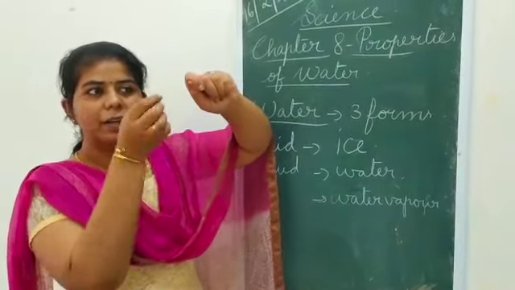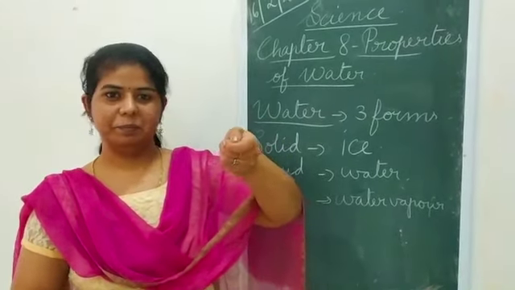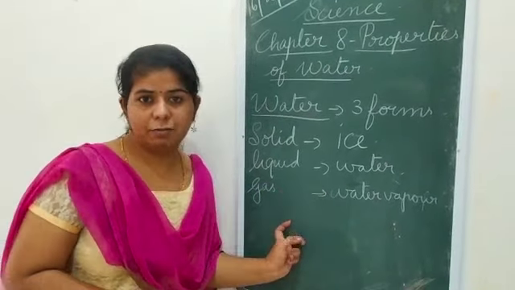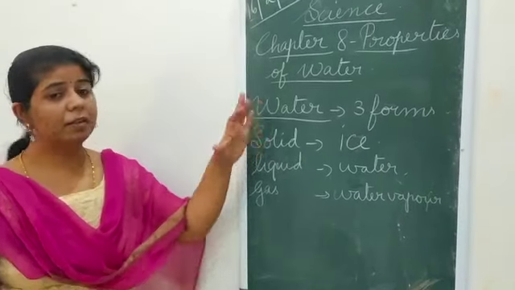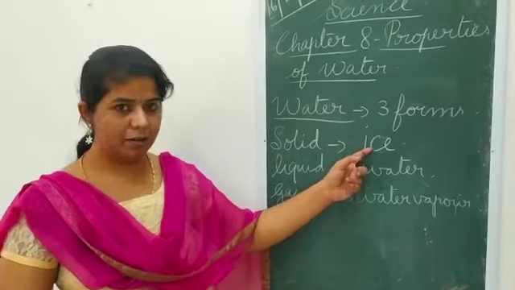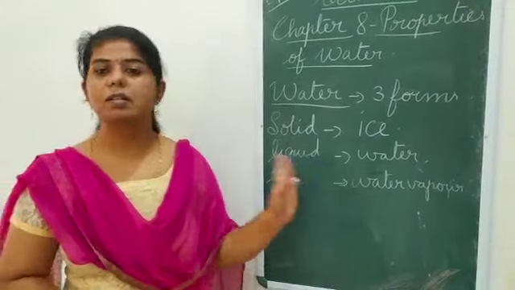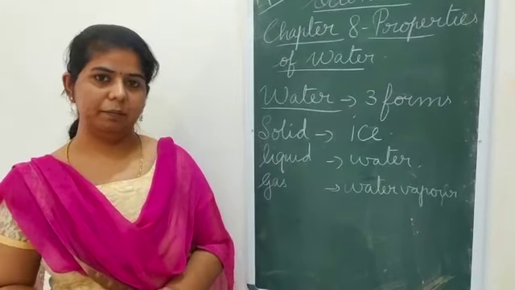What happened? It has changed. When it was cooled, it changed into water again. Can you understand? So that gaseous form of water is water vapor. So these are the three forms of water. Which are they? In the solid form, it is ice. Liquid, it is water. And in the gaseous form, it is water vapor. So that is about the first thing you are learning.